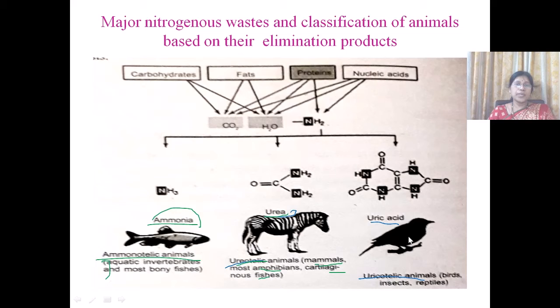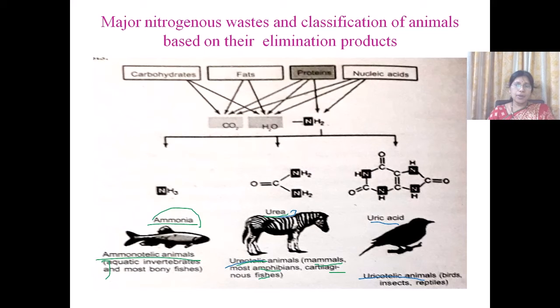In reptiles and birds, the uric acid enters into the cloaca, and there the water present in the nitrogenous waste is absorbed and it is eliminated through the cloaca along with the undigested food in the form of semi-solid paste.